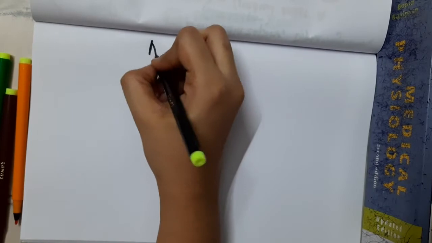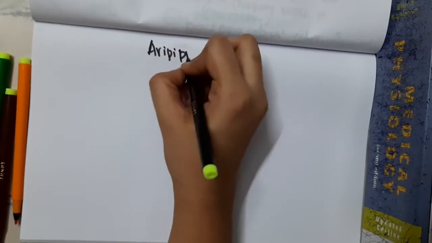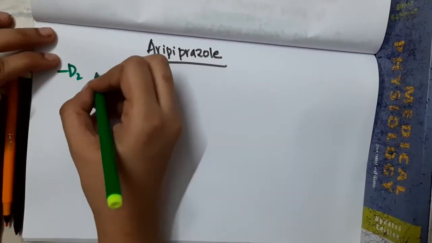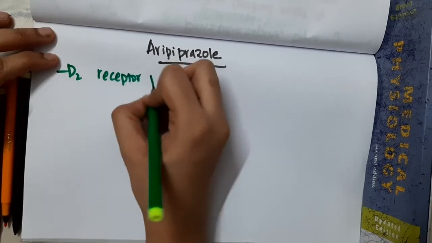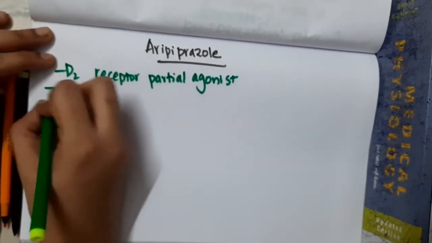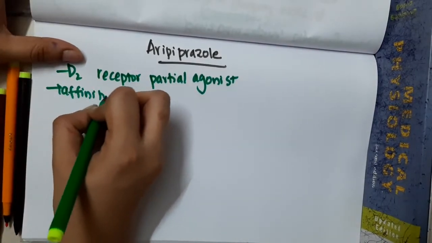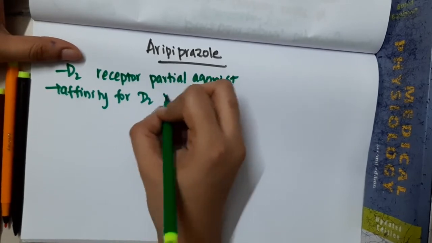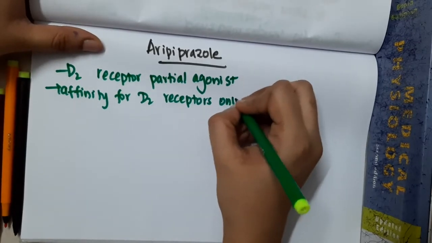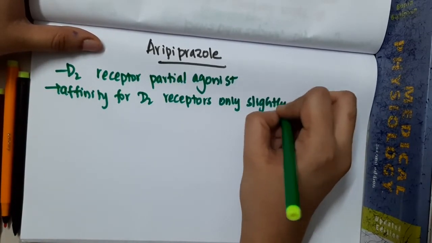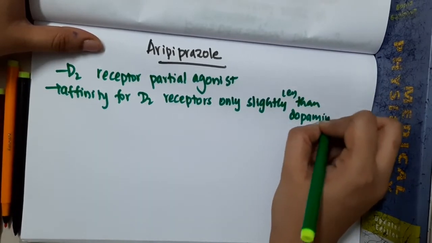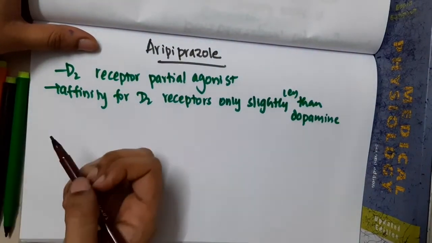Hello friends, let us now learn some important points about aripiprazole. So aripiprazole is actually a D2 receptor partial agonist. It has affinity for D2 receptors, but slightly less than dopamine.